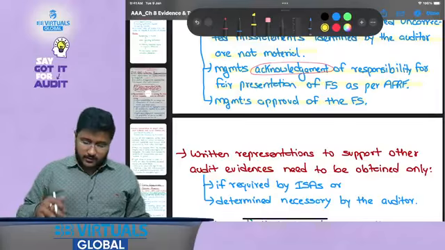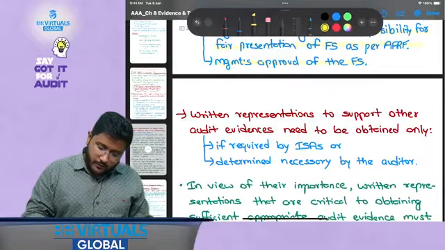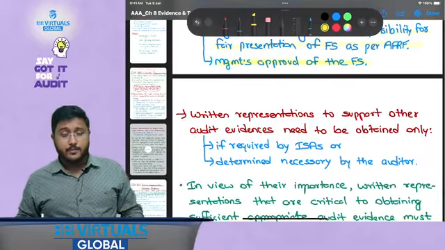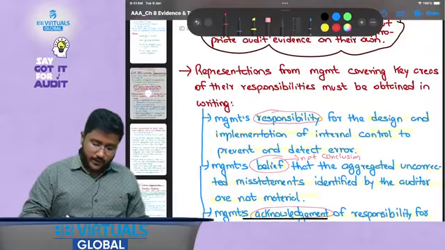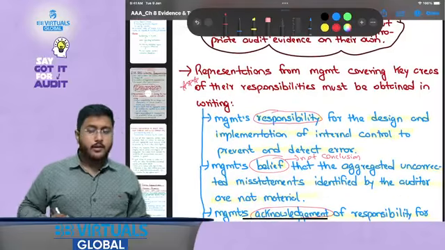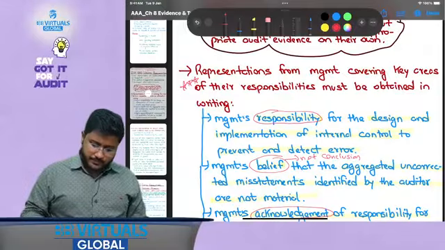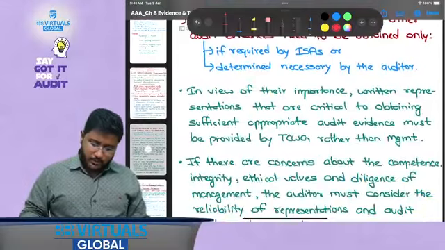So to save ourselves from this, what we do, we take in writing that management has approved the financial statements, and this is a very important point. Everybody misses out on these points, and this is very, very important. So whatever things you can confirm in writing, those things are important over here. Okay, I hope this is clear.